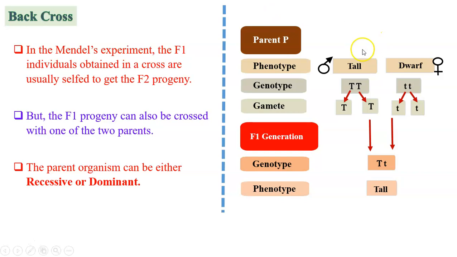So we started with the tall plant and dwarf plant, pure varieties, the gametes formed by those parents, and those gametes undergoing fertilization to produce F1 progeny. Now, instead of carrying out self-pollination in this progeny, if the cross is done between this heterozygous progeny and either the tall parent or the dwarf parent, then it is called backcross.